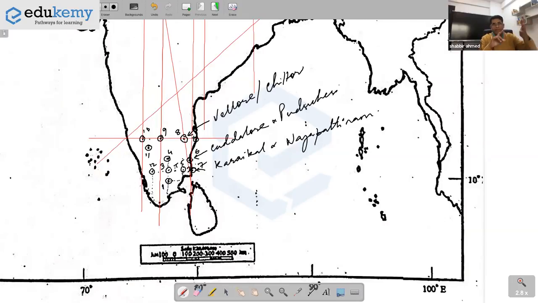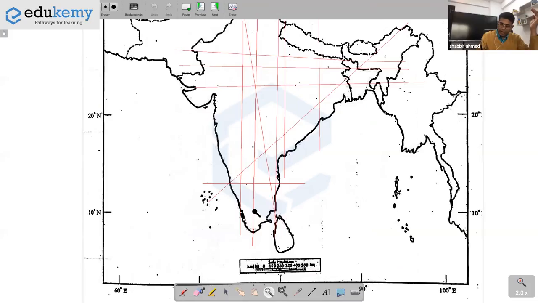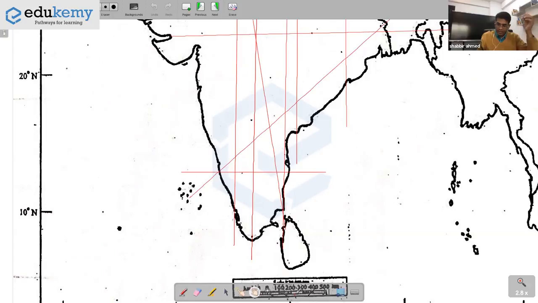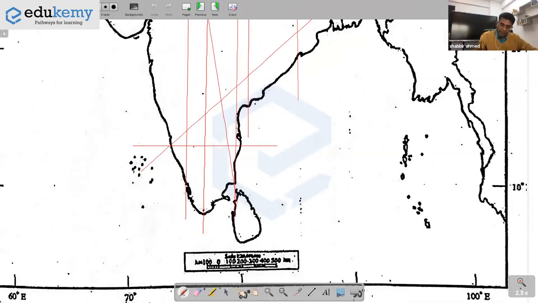So we have Madurai. Can you recall Madurai? The idea is that while I am doing this, you will remember, okay? How is Madurai? Madurai is at the corner. Going up from the Tuticorin corner, somewhere here, this is Madurai. Go north of Madurai, this is Cuddalore.